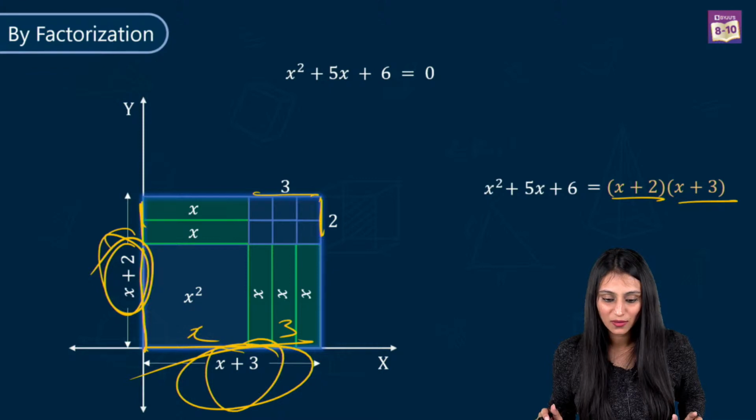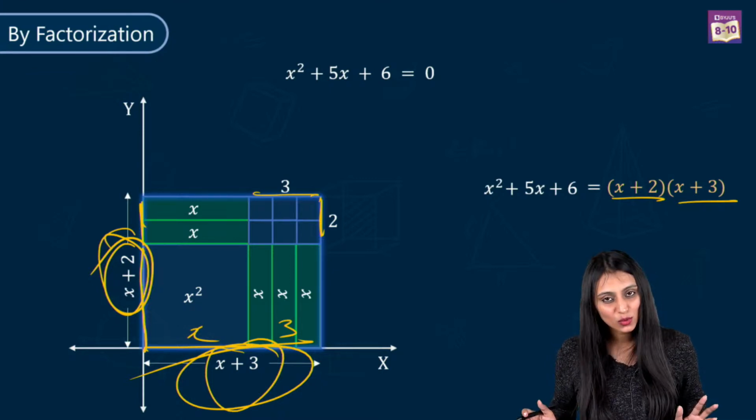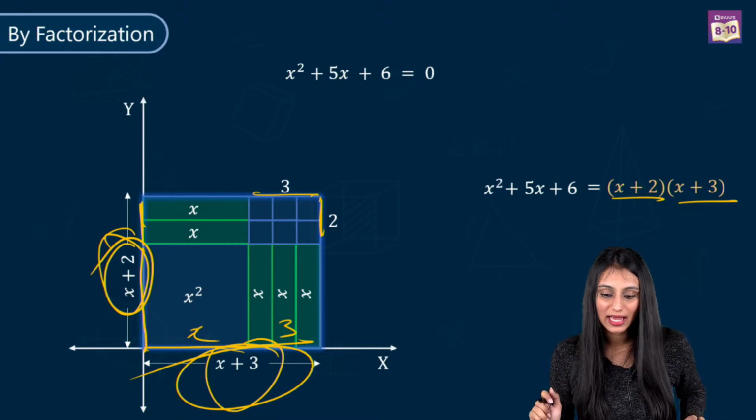Second last one, roots are minus 3, minus 2. Yes, those would be the roots, but these are the factors, x plus 2 and x plus 3.